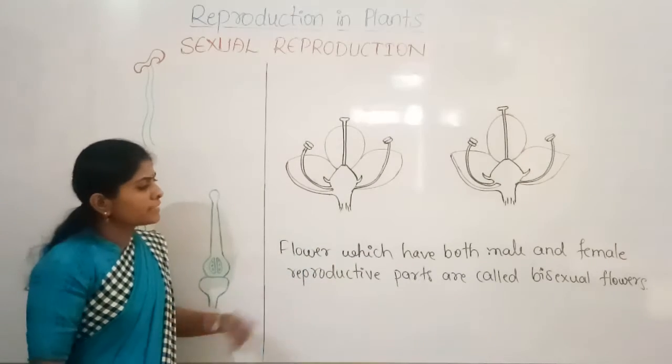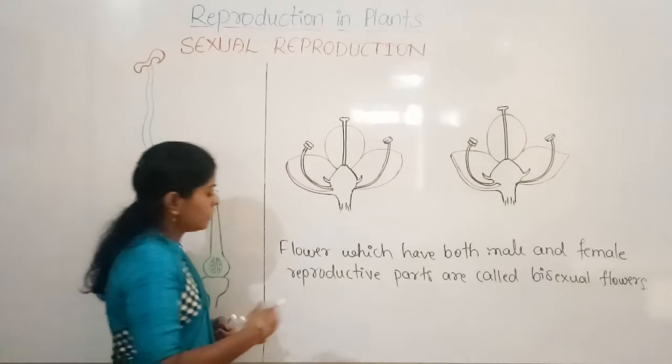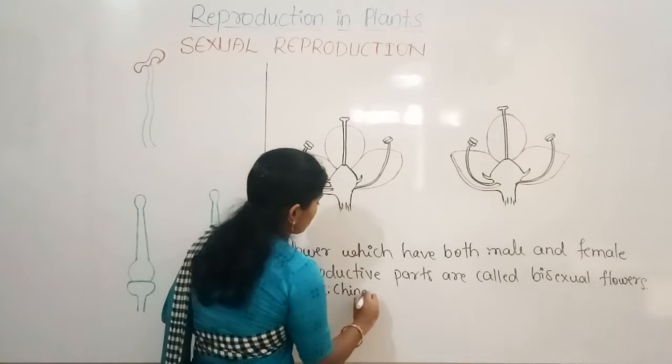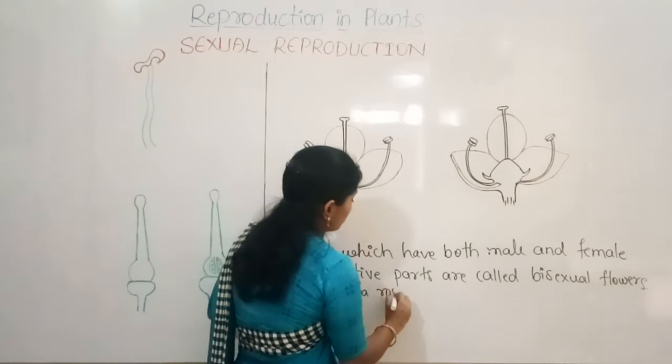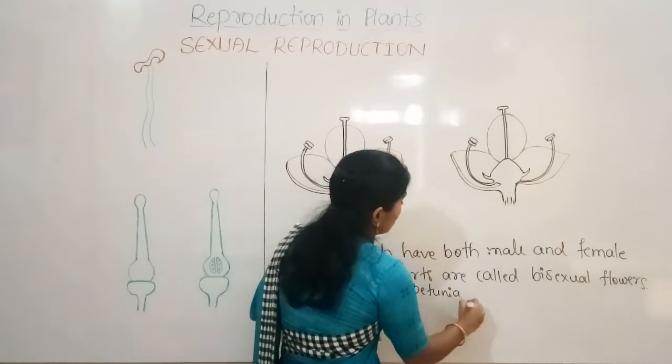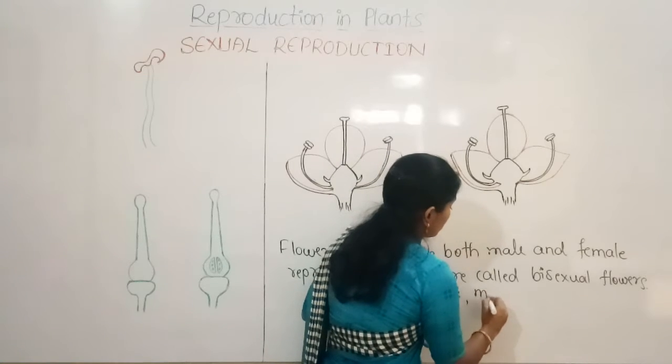For example, we can say the China rose, petunia, and the mustard.